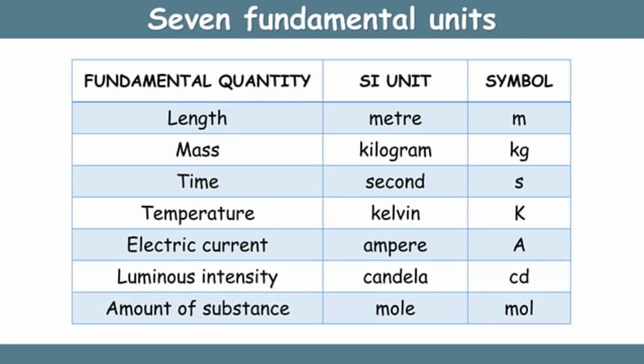The unit for mass is the kilogram. We use the symbol kg. And the unit for time is second. For temperature is Kelvin. For current is ampere. For luminous intensity is candela. And for the amount of substance, we use mole for the units.